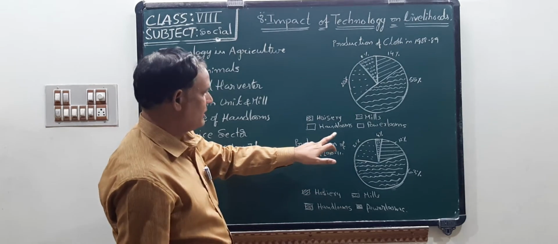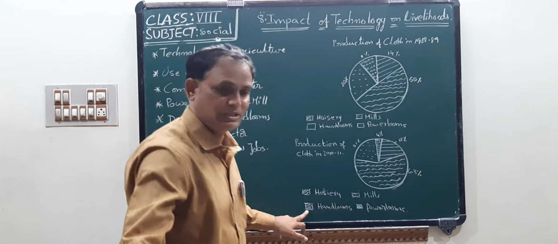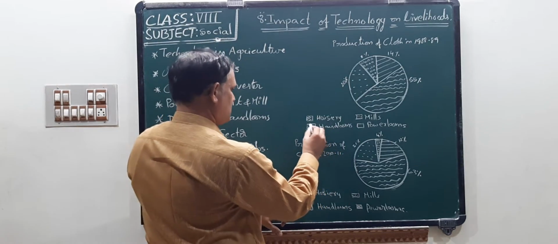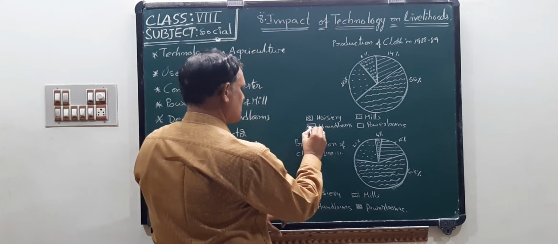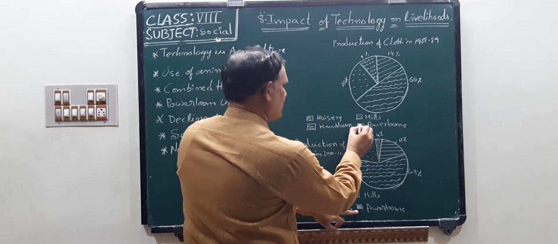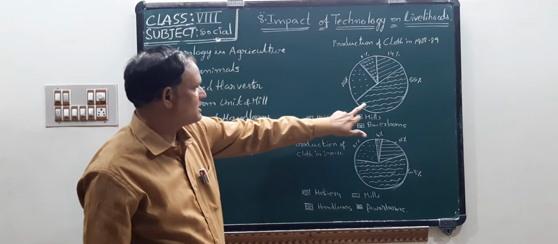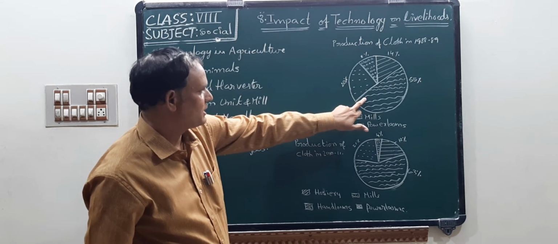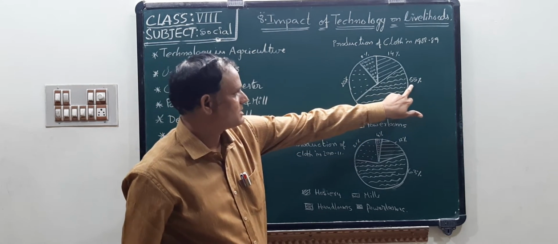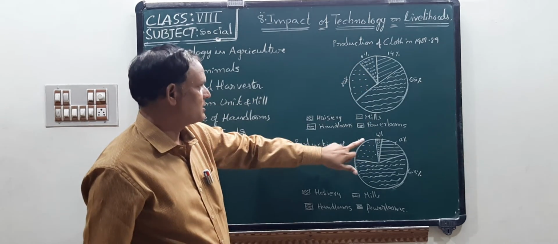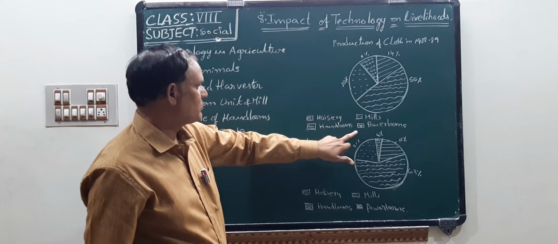Sorry children, I want to draw. This one is handloom and this one is power loom, children. Now look at the symbol here. Handloom percentage 55%. Next one, power loom percentage 11%. Okay children, I want to repeat once again.